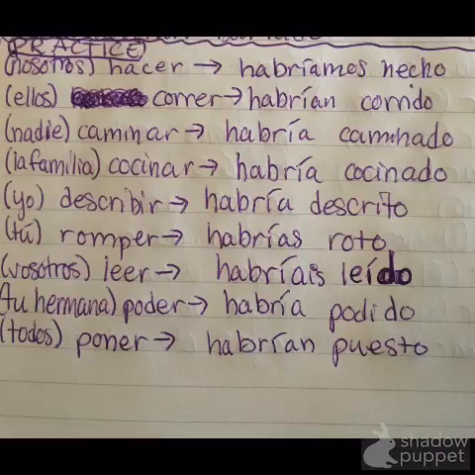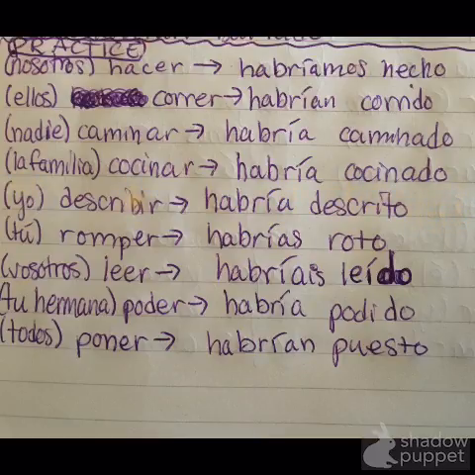And if you don't know the irregulars, you should watch the first compound tense video. Nadie, caminar. So nadie is like él, so you would have habría caminado. La familia, cocinar, is habría cocinado. And la familia is singular, even though it represents many people. You notice that in English as well, like my family is eating, you wouldn't say my family are eating. So even though it represents multiple people, it's still a singular thing like ella or él. So it would be habría cocinado.